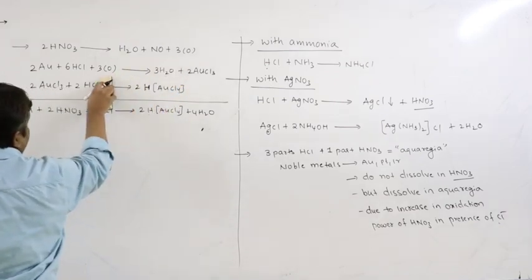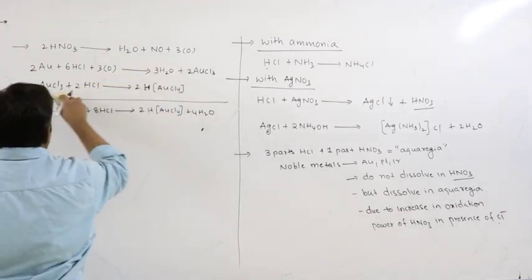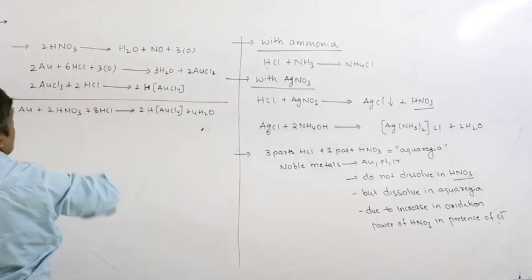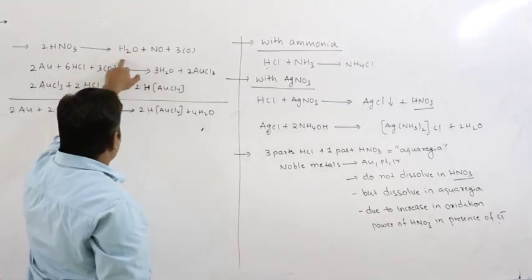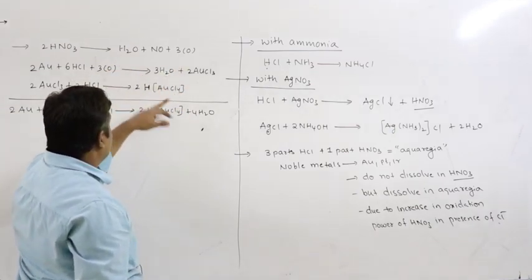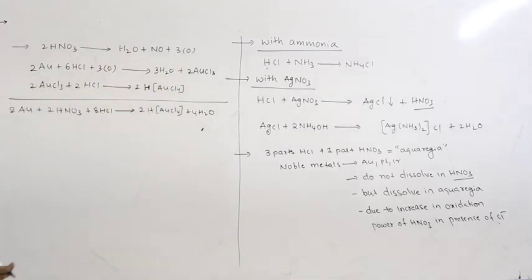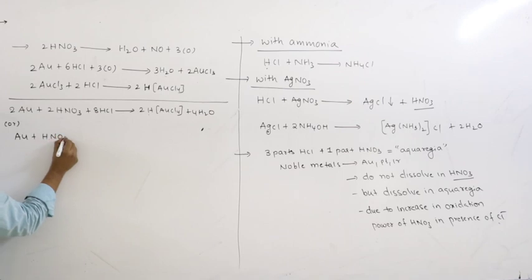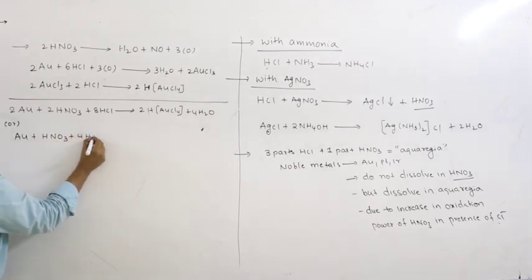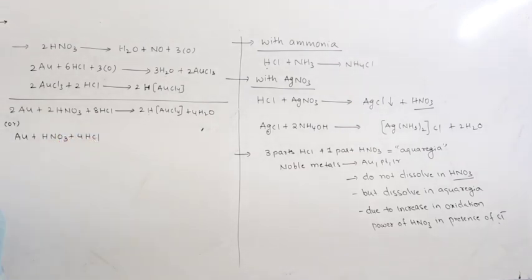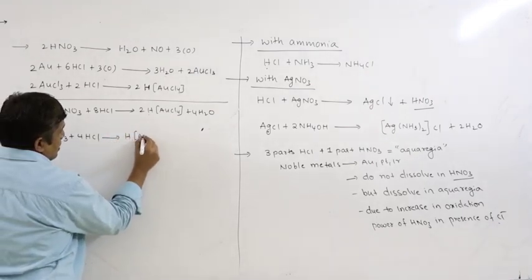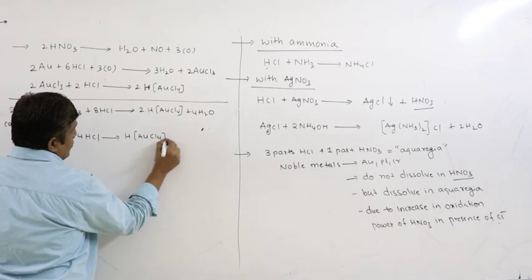So 3O cancels, 2AuCl3 cancels, 2 plus 6, 8HCl, 2HNO3, 2 gold, 3 plus 1, 4 water. So this is the balanced equation, or you can simplify further: Au plus HNO3 plus 4HCl gives HAuCl4.